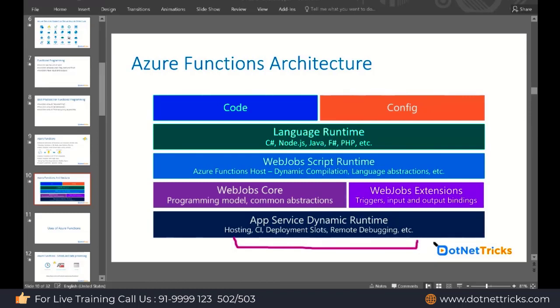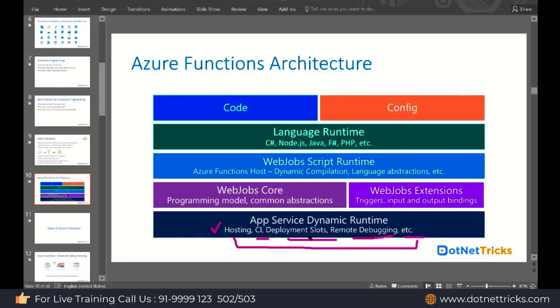So web app is an app service where you will find hosting, continuous integration support, deployment slots support, remote debugging support, and various other things. So what is this? These are the app service features. The same features you will find in Azure Function as well.